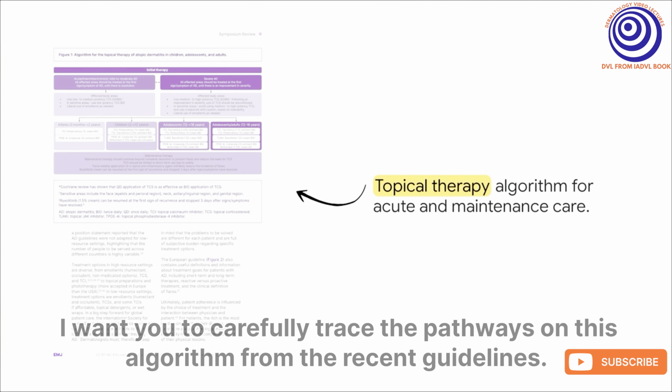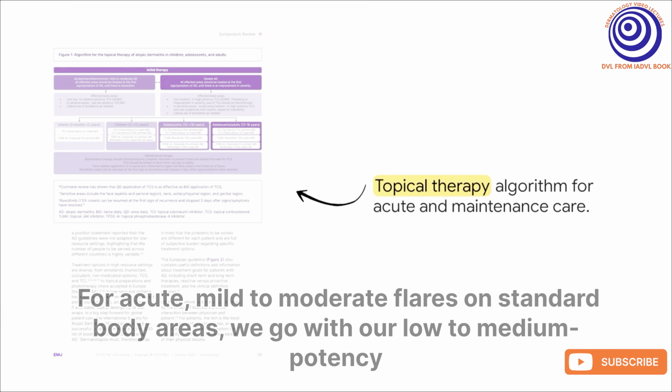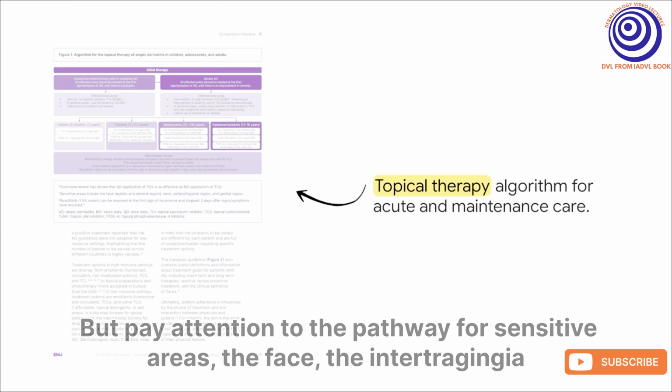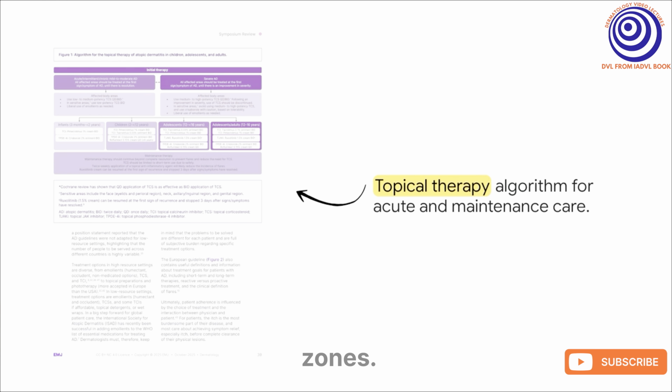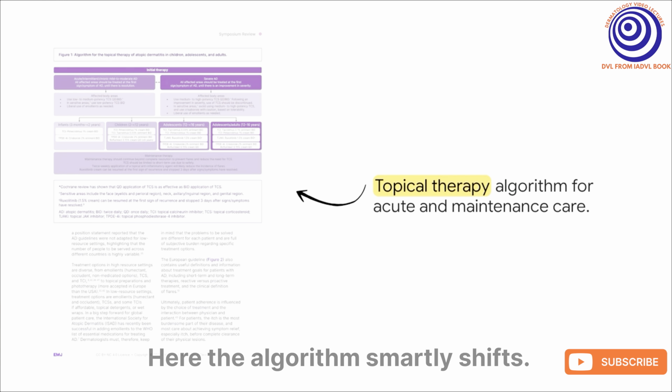I want you to carefully trace the pathways on this algorithm from the recent guidelines. Notice how it splits based on disease location. For acute, mild to moderate flares on standard body areas, we go with our low to medium potency topical corticosteroids. But pay attention to the pathway for sensitive areas, the face, the intertriginous zones. These are places where steroid atrophy is a major risk. Here, the algorithm smartly shifts.